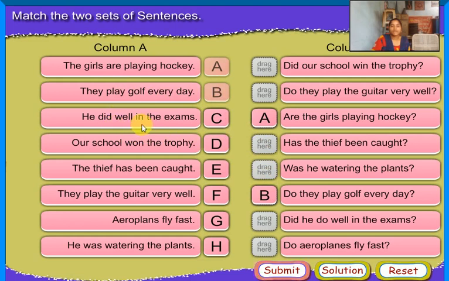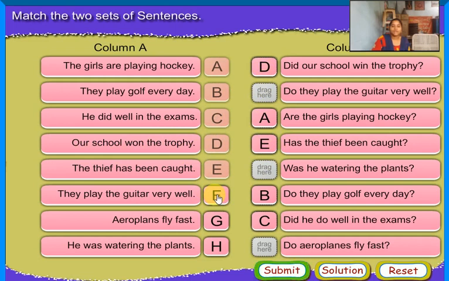He did well in the exams. Did you do well in the exams? Our school won the trophy. Did our school win the trophy? The thief has been caught. Has the thief been caught?